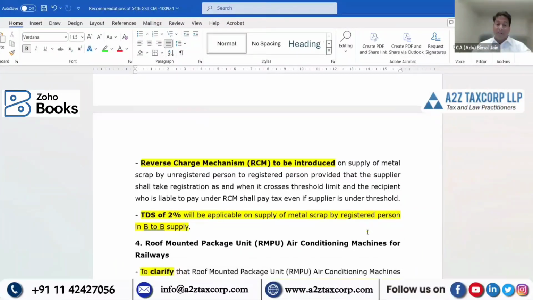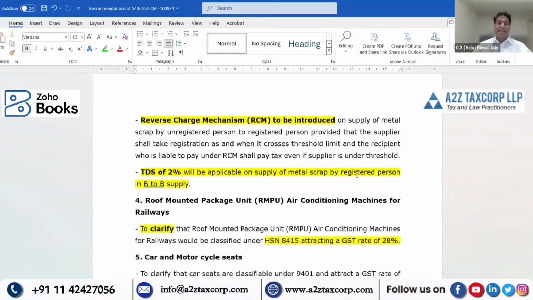But further, what they are saying in the recommendation is worth reading. They are saying supply of metal scrap by an unregistered person, means unregistered supplier, to a registered person, which you are. You are the buyer, you are registered.